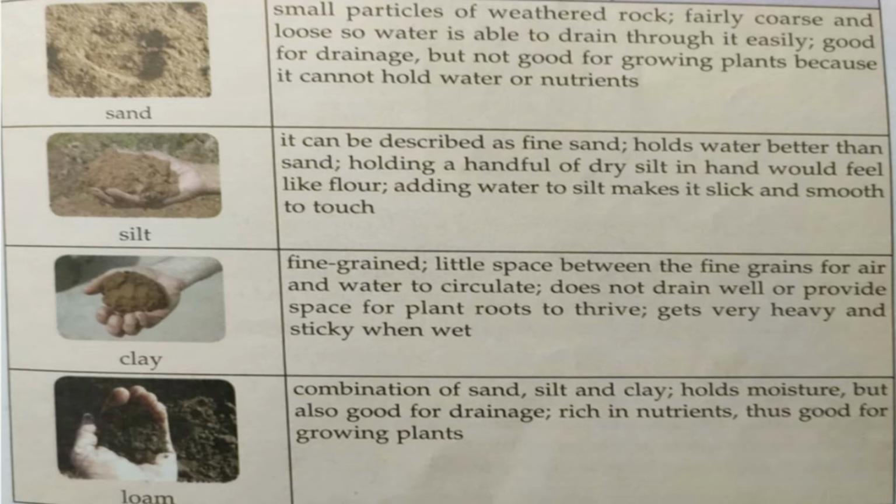Second type of soil is silt. It can be described as fine sand which can hold water better than the sand. Holding a handful of dry silt in hand, you can feel it like flour, means बहुत powder like the substance which is known as silt. Adding water to silt makes it slick and smooth to touch. So these are the qualities of texture of the silt.